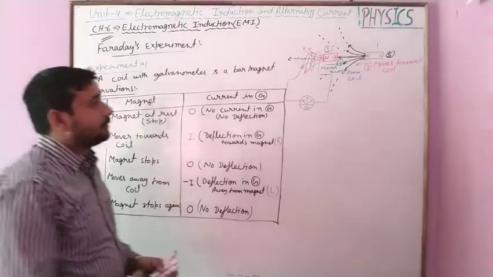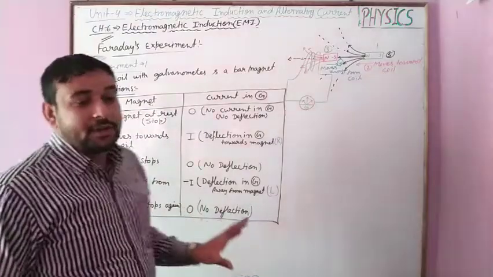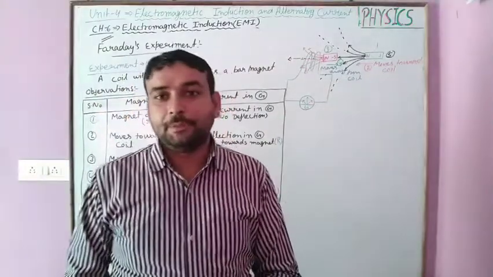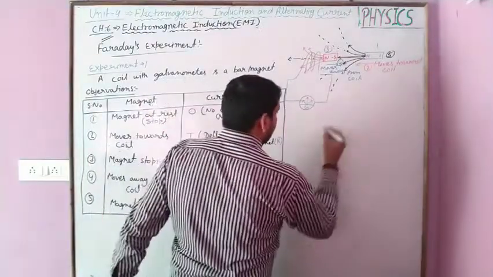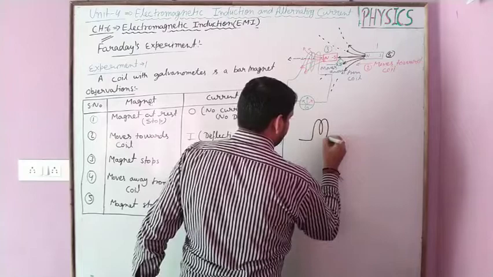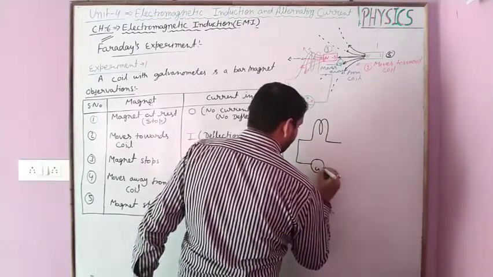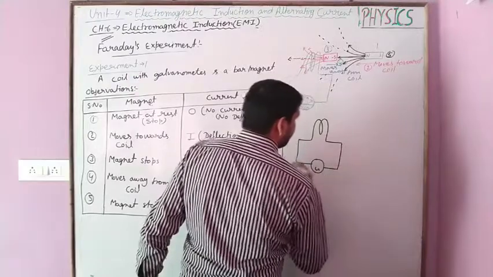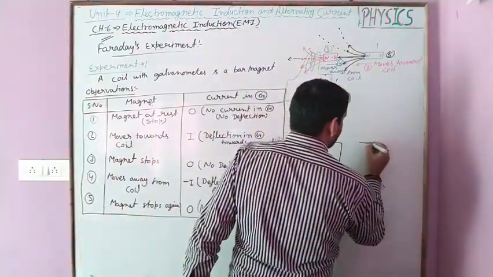After this first experiment, Faraday did two more experiments in which he used in one coil a galvanometer and in the other coil a battery or current carrying coil.